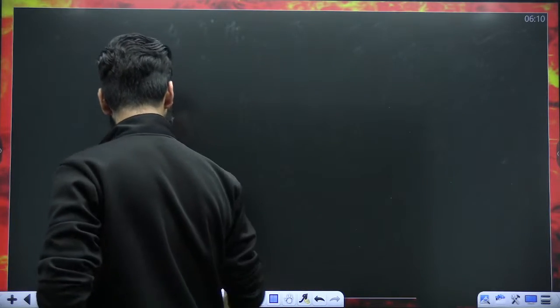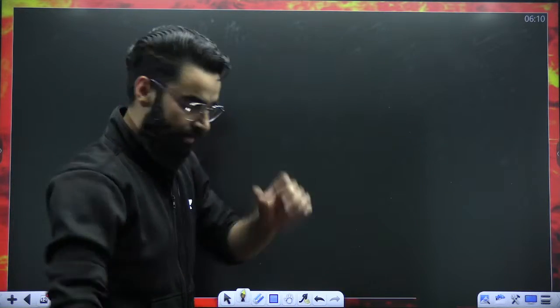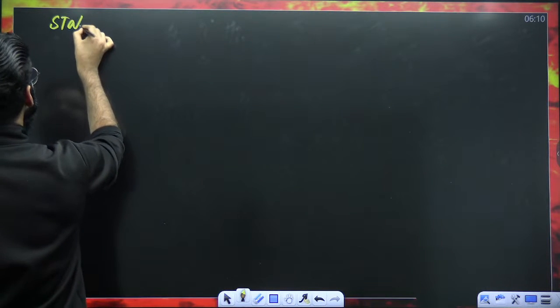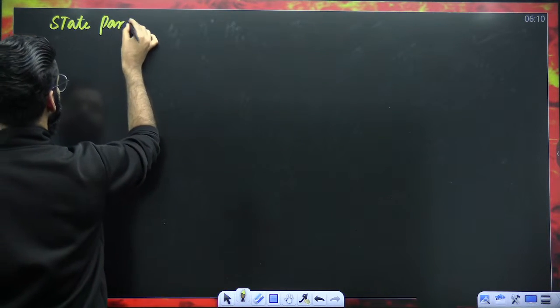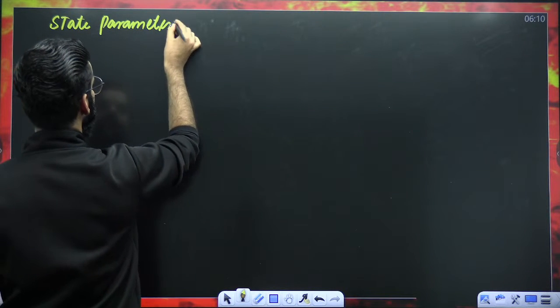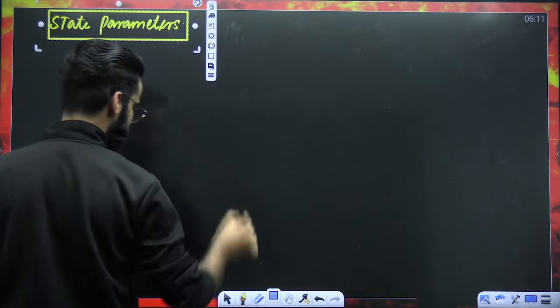All right, let's move on. My dear students, there is something called state parameters. How do you exactly define these state parameters?